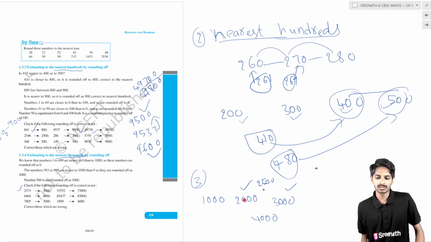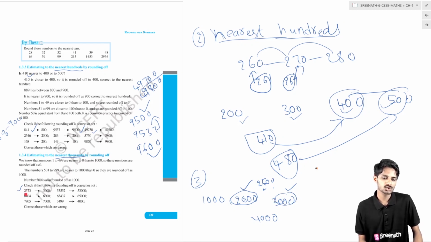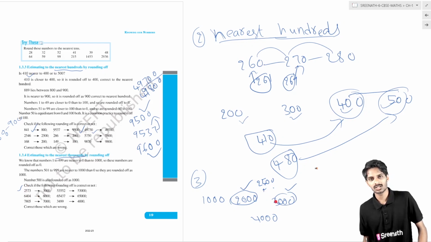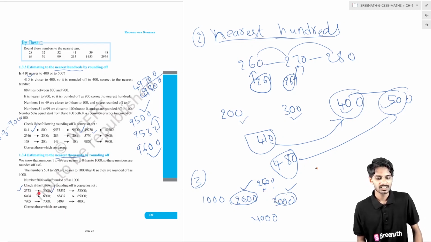If any number is between 2000 and 2500, we have to round it to the nearest 1000, so that is 2000. If any number lies between 2500 and 3000, then we have to round it to 3000. Here it is 2573, so it is between 2500 and 3000. We have to round it to 3000. That's why it is rounded to 3000. In this way we round numbers to the nearest thousands.